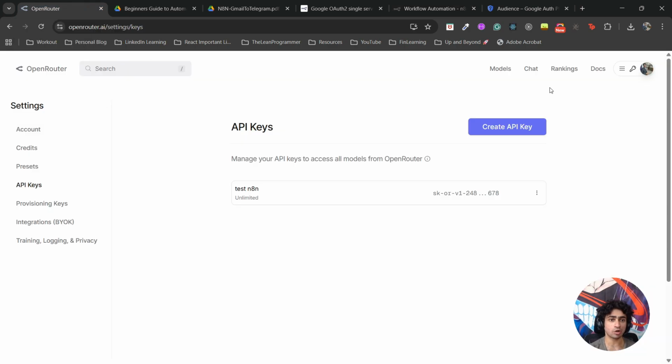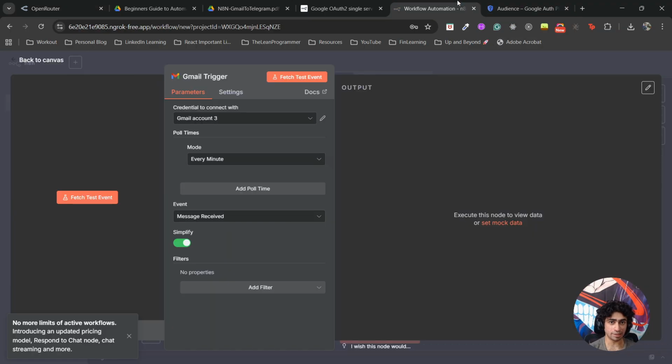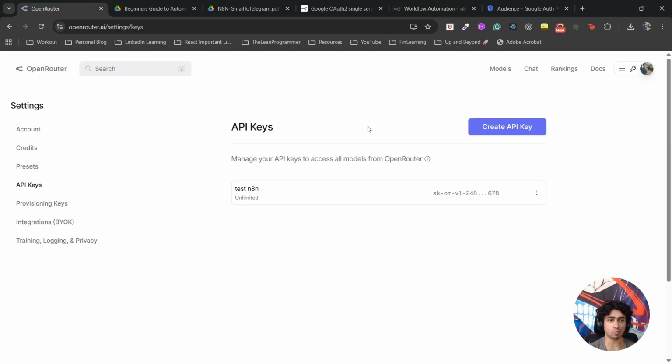is set up your OpenRouter account. You can either use OpenAI here or you can use DeepSeek or Perplexity, Claude, anything here. What I do is I use OpenRouter for my n8n projects because OpenRouter gives you access to a lot of models, any model that you want to use. It gives you a lot of models, and a lot of those models include free models as well. So if you're just testing, you can probably use the free model.